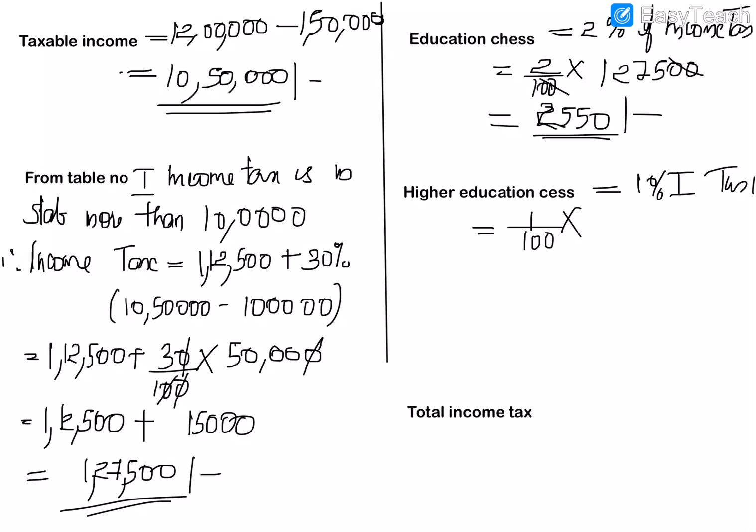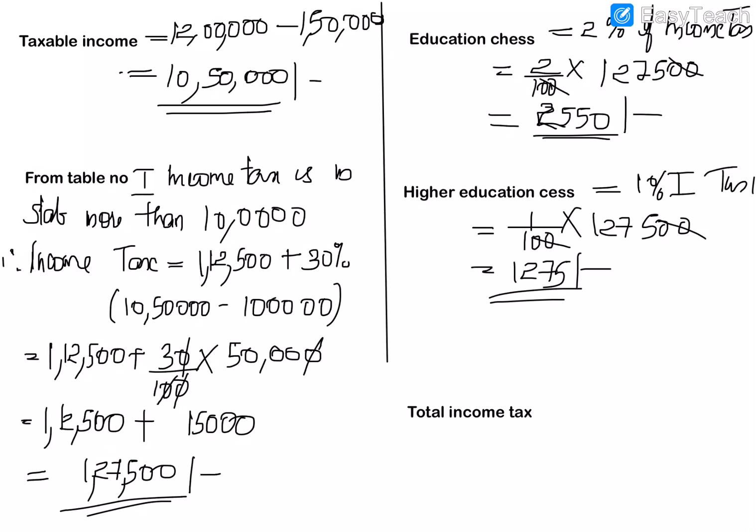So what is the income tax here? 1,27,500. So 1 by 100 into 1,27,500. Same as the education. So these two steps will be same, only the percentage is different. Here 1%, here 2%. So zeros will be cancelled. So 1 into 1,275. So it will be 1,275 rupees. So we have found all the educational cess and also the income tax.